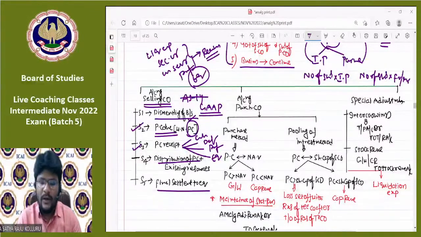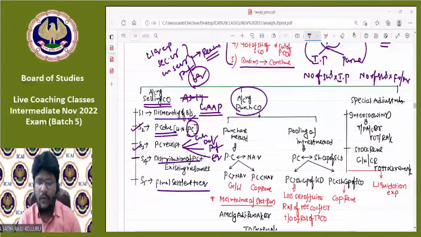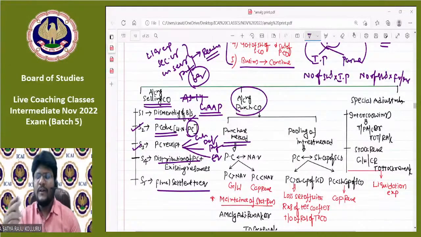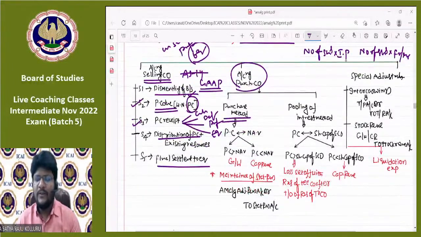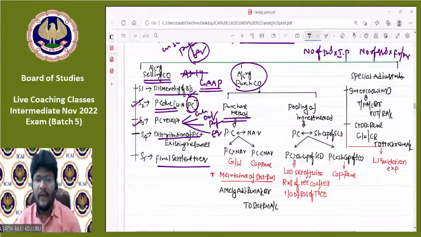Now coming to accounting treatment in the books of the purchasing company, if the amalgamation is in the nature of purchase, we need to adopt the purchase method. The first and foremost entry is the business purchase entry, that is business purchase account to liquidator of selling company at the rate of PC. The crucial accounting treatment in case of purchase method is at the time of incorporation of assets and liabilities under the second entry, you need to compare the business purchase with the NAV value, because the assets and liabilities you are going to incorporate at agreed value.